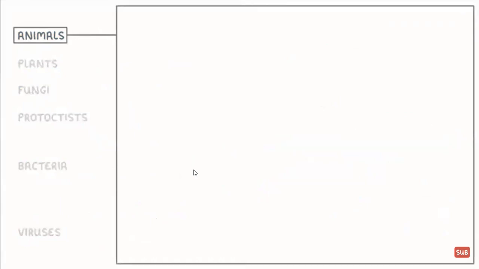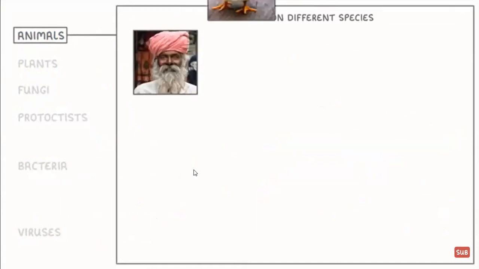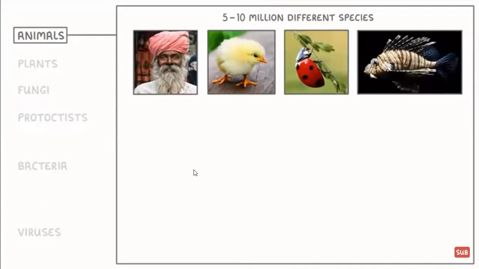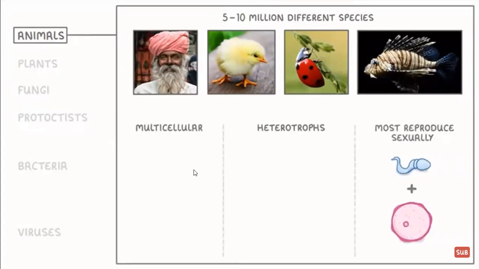You probably know this kingdom pretty well already, so there's not too much to say. Although we don't know for sure, our best estimate is that there's somewhere between 5 and 10 million different species of animals on Earth, ranging from humans, to chickens, to ladybirds, to lionfish. What all animals have in common though is that they're multicellular, they're heterotrophs, and most of them reproduce sexually.